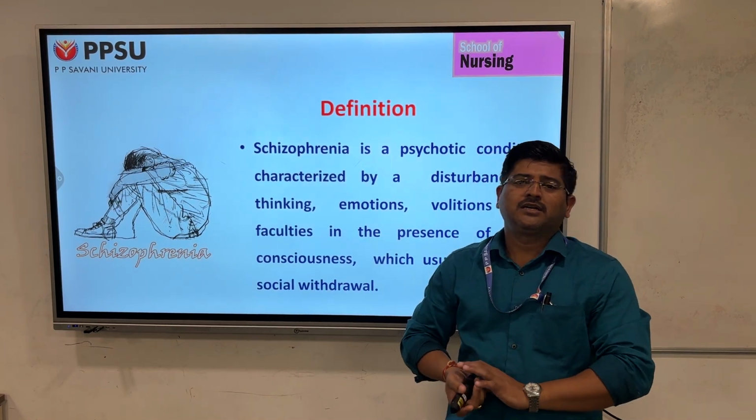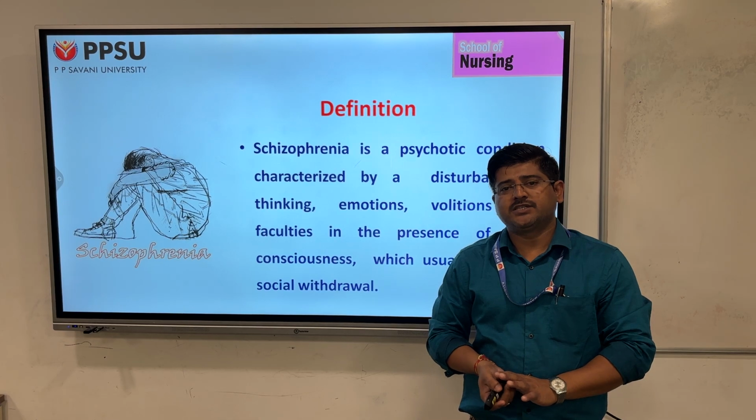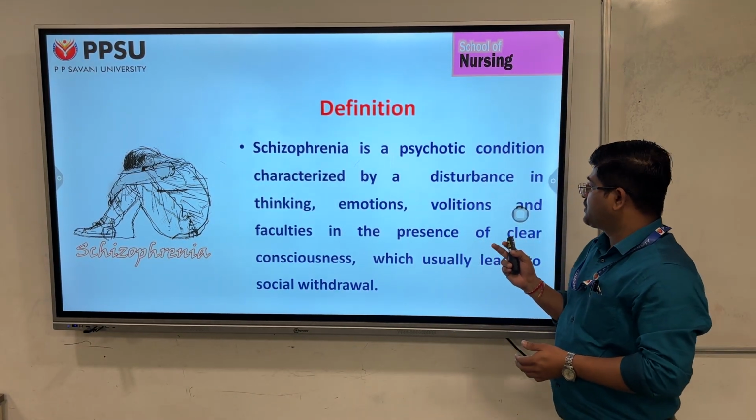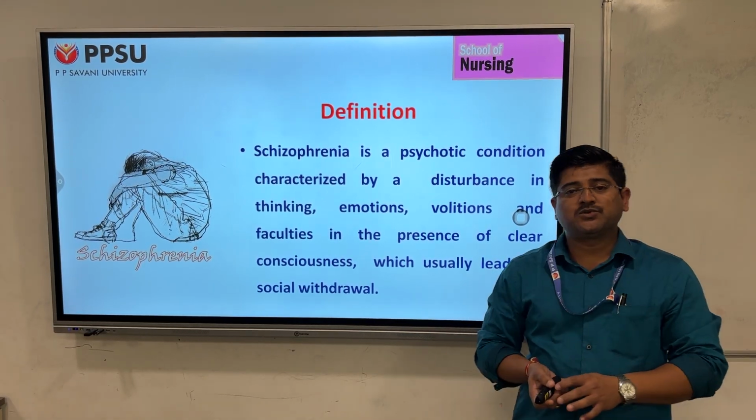Coming to the definition of schizophrenia, what is schizophrenia? Schizophrenia is a psychotic condition characterized by disturbance in thinking, emotion, volition and faculties in the presence of clear consciousness, which usually leads to social withdrawal.